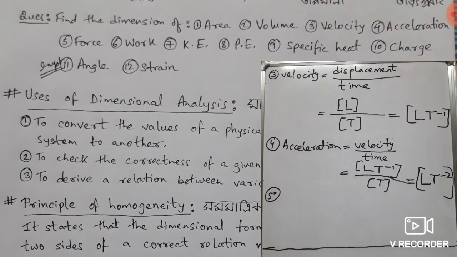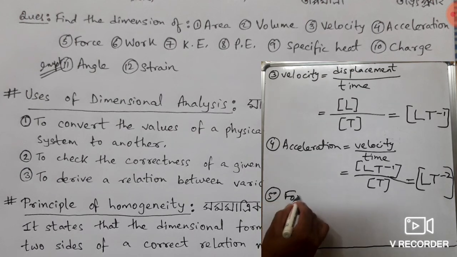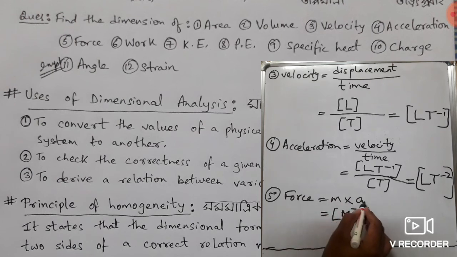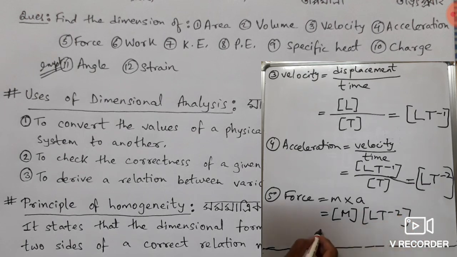Now let us calculate the dimension for force. What is the formula for force? Force is equal to mass into acceleration. The dimension of mass is M, and for acceleration it is L T to the power minus 2. So the dimension will become M to the power 1, L to the power 1, T to the power minus 2, M L T to the power minus 2.